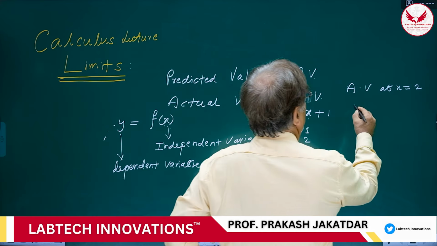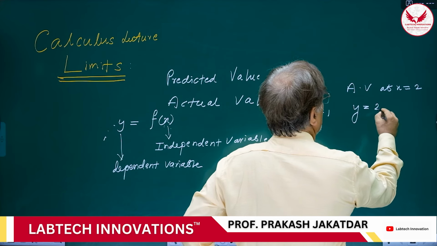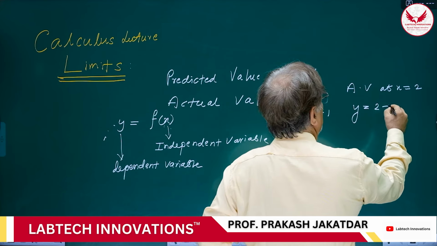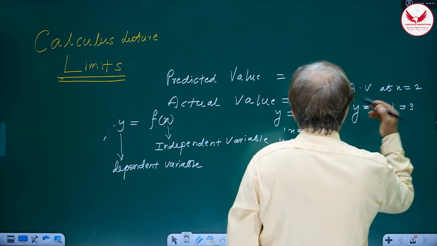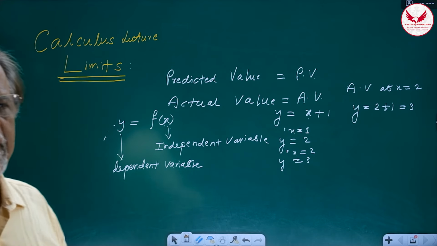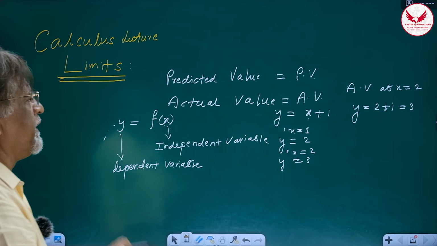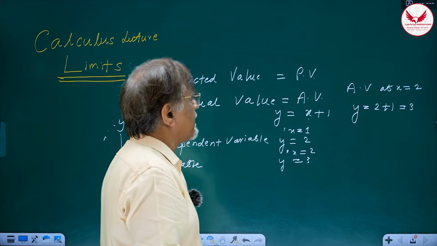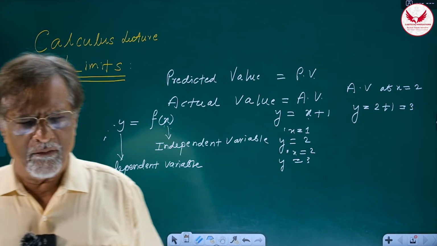So y is equal to 2 plus 1, correct? So the answer is what? 3. Very simple answer. So there is no problem in calculating the actual value. All you have to do is get the formula for the function and substitute the independent variable value at that point, and you will immediately get the actual value. So the actual value is very easy to find out.